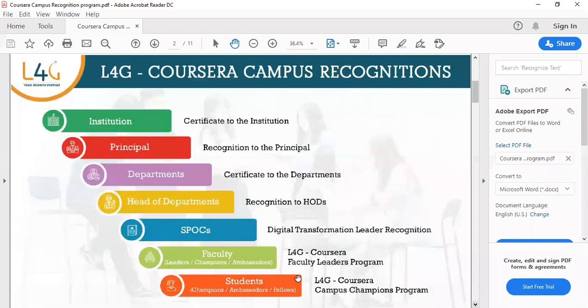We'll come from the bottom. For the students, there are 3 types of badges: champions, ambassadors, and fellows. For the faculty, we have leaders, champions, and ambassadors. For the SPOC, we have the digital transformation leader recognition. For heads of the departments, we have a recognition badge. For each and every department, suppose the mechanical engineering department has done the most number of courses, they'll give a separate badge for that department. For example, I have said. Next, for the principal also one recognition will be there, and finally for the institution also one recognition will be there. So they will give the digital badges only.